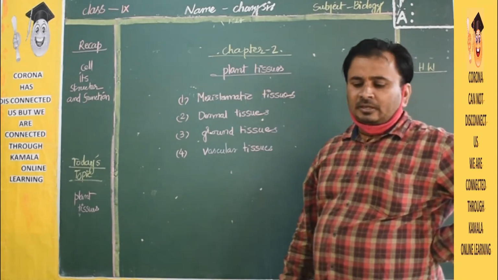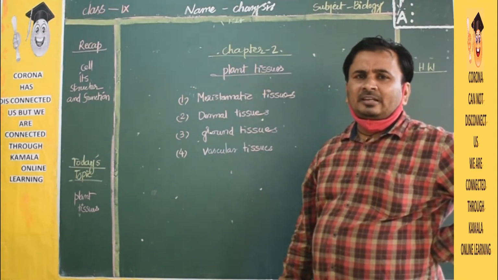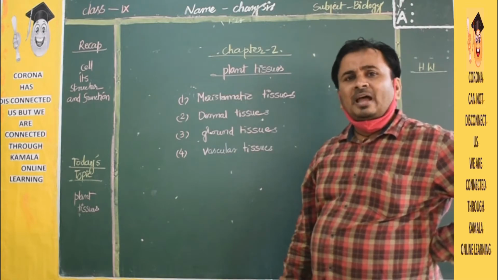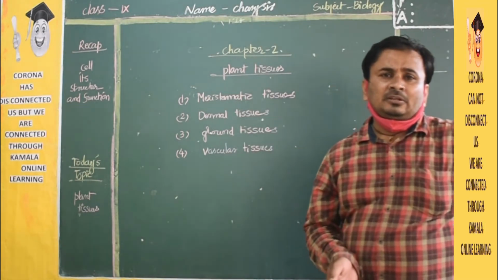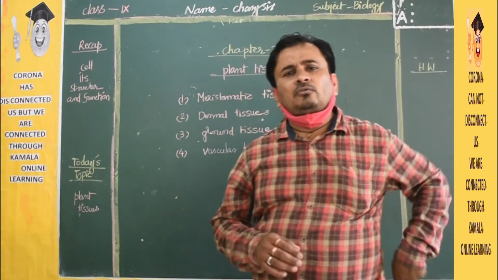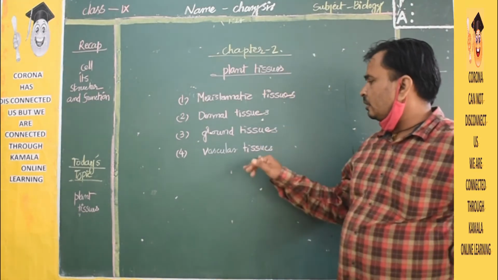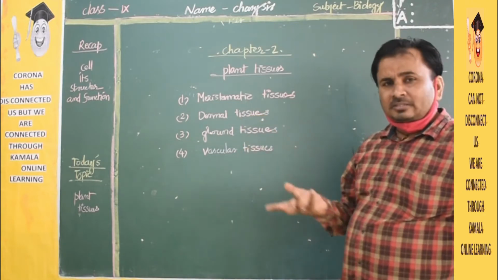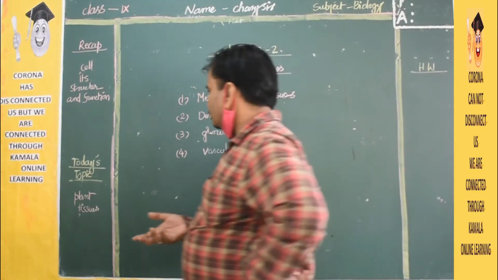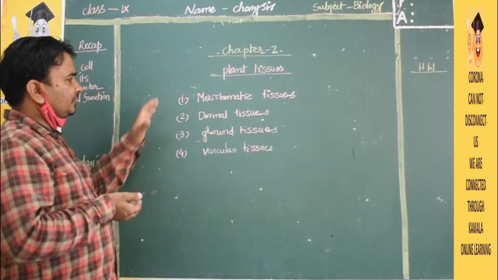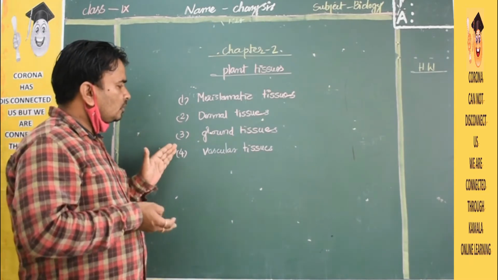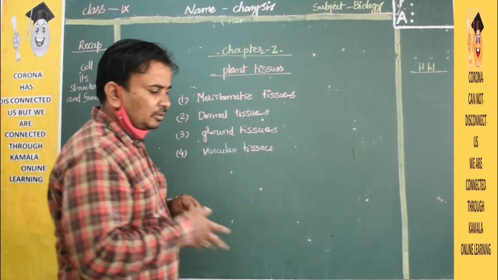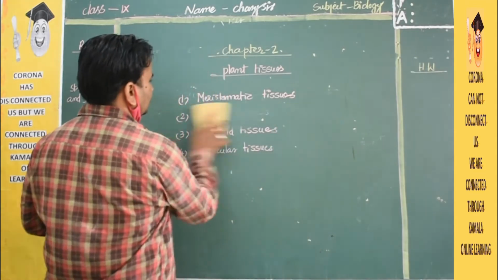It's very important, children. Outside so many green plants are there, and those plants are made up of cells. All the cells together are called tissues. Tissue is nothing but a group of cells. Now we discuss the first one, meristematic tissue, then dermal tissue, ground tissue and vascular tissue.